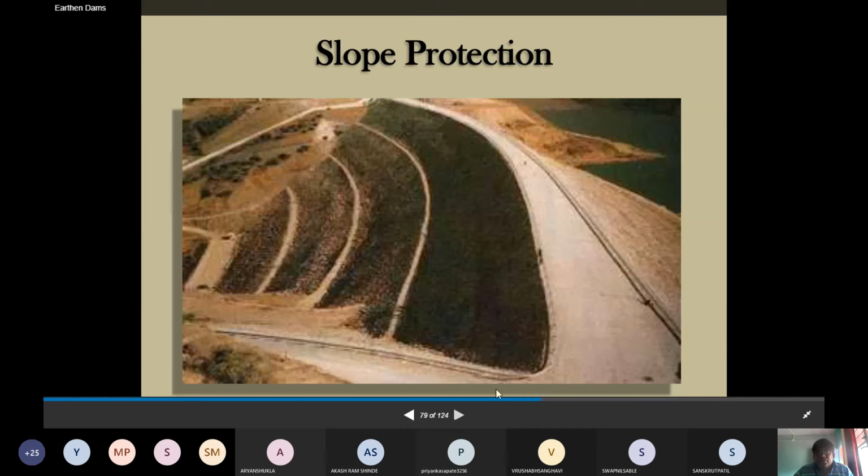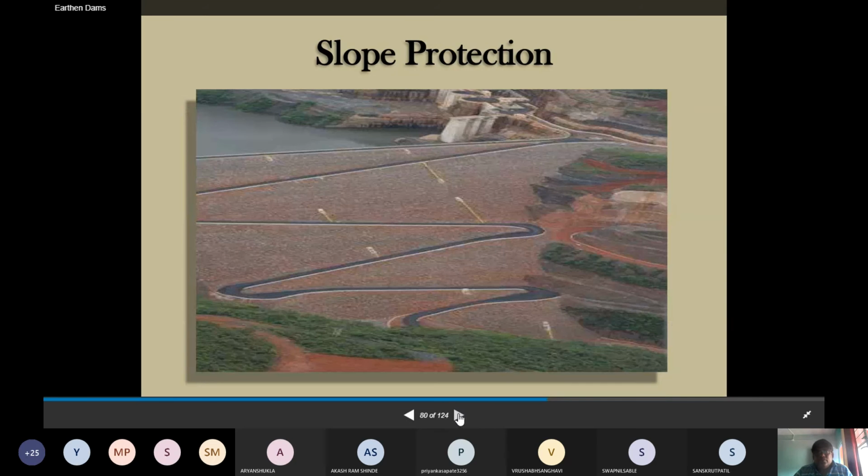See here, at different locations the drains are provided so that the water can easily pass and drain out through these drains, and it goes away from the structure. So this is the way to protect the slope of this earthen dam.